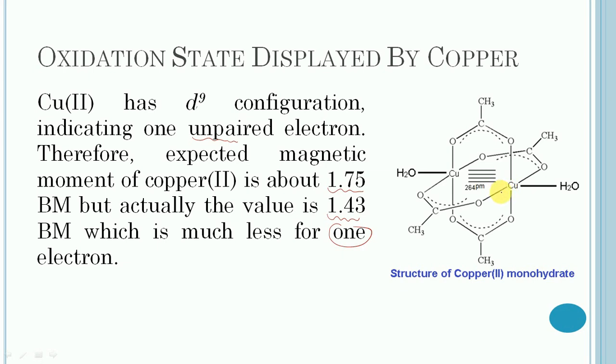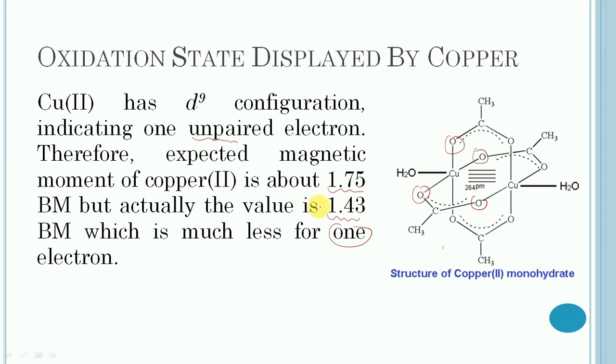In this structure, the acetate groups act as bridging groups, and each copper atom is surrounded by 4 oxygens in a square planar arrangement, resulting in the position of one copper atom right at the top of the other.